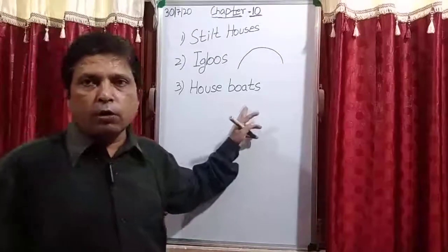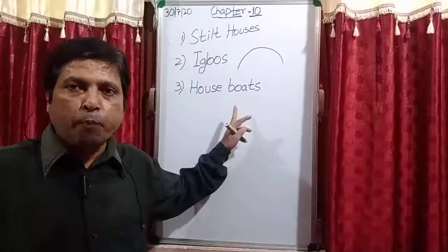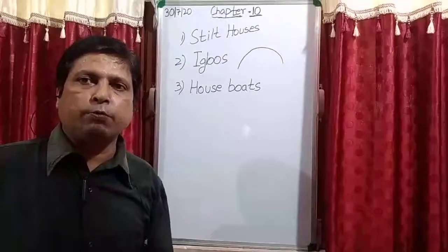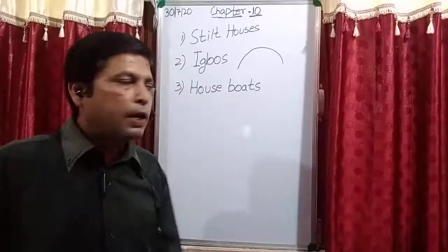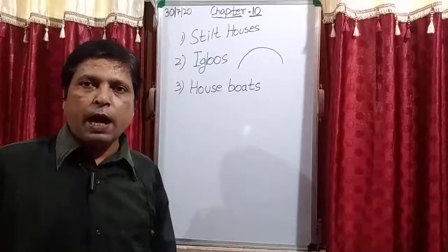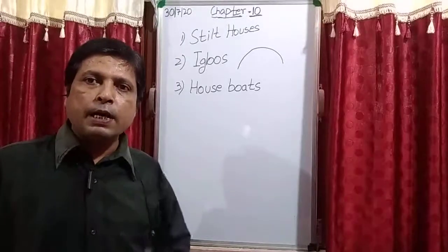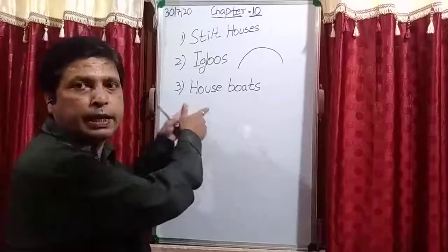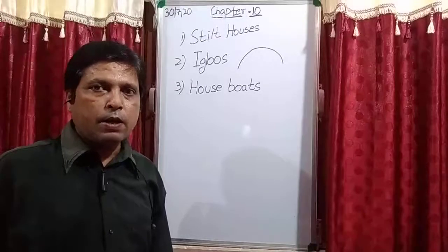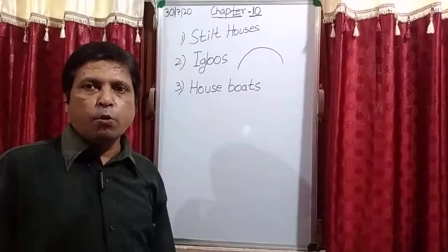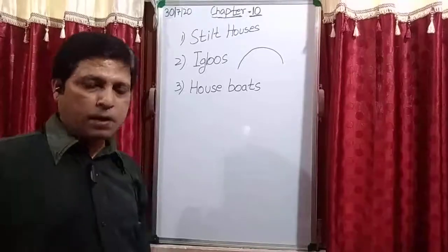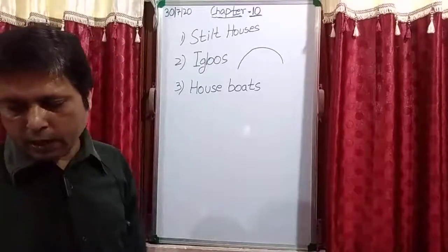Okay, so these houses are on a boat and are made of wood, and all the facilities which are inside a house are present in this houseboat. And students, especially you will see these types of houses in Kashmir and Kerala. Is it clear? So these types of houses mostly you will see in Kashmir and Kerala. Next, we study caravans.